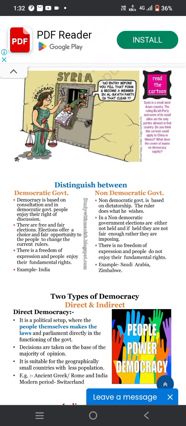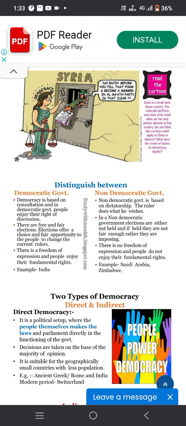In a democratic government, democracy is based on consultation, and people enjoy rights in decision making. There are free and fair elections. An election offers a choice and opportunity to the people to change their current ruler. There is freedom of expression, and the people enjoy their fundamental rights. An example is India.